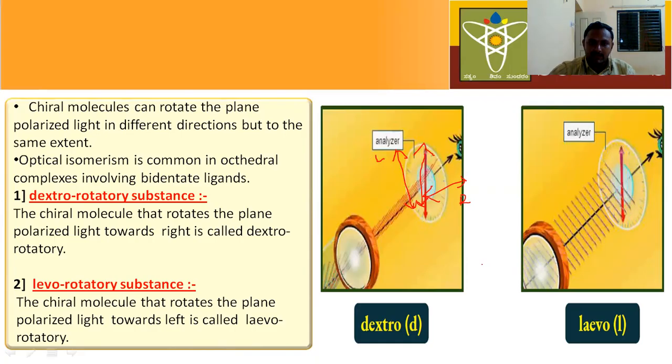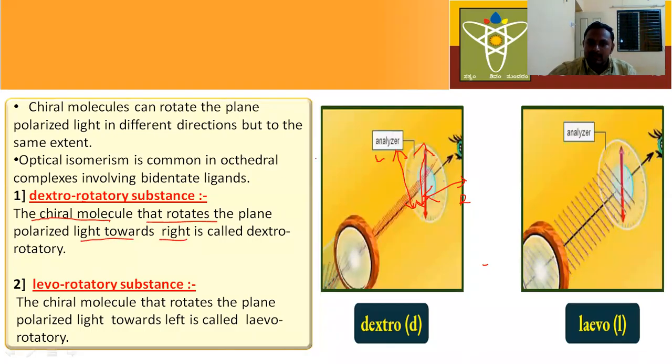There are two types of substances. One is a dextro-rotatory substance. The other one is a levo-rotatory substance. Now let us understand what a dextro-rotatory substance is. It is a chiral molecule that rotates plane polarized light towards the right side.